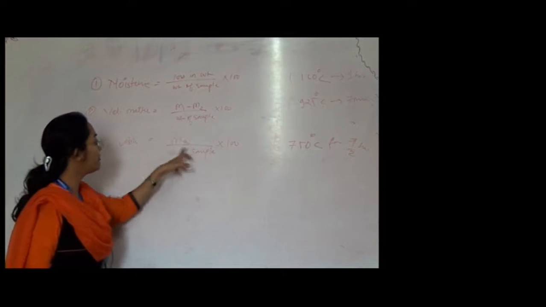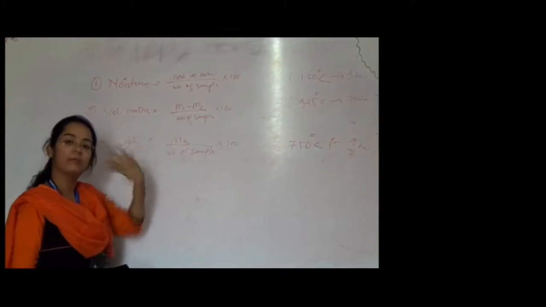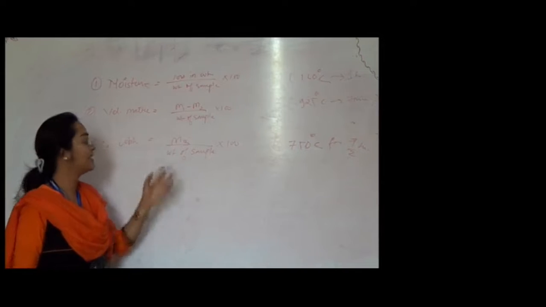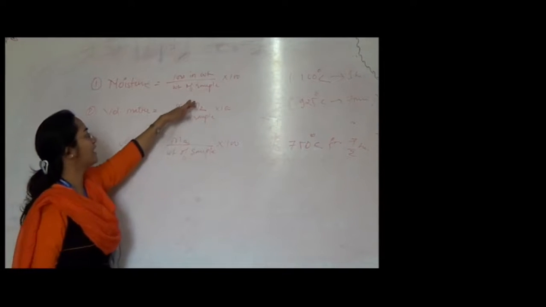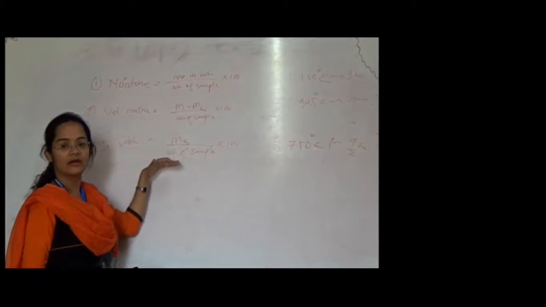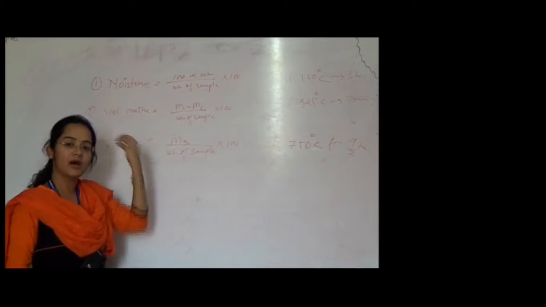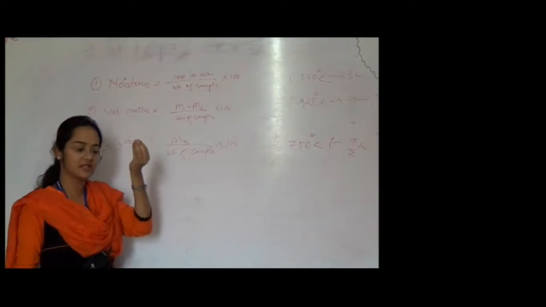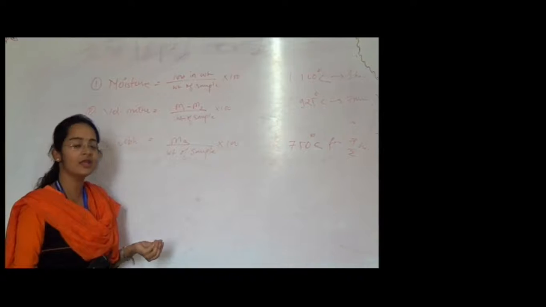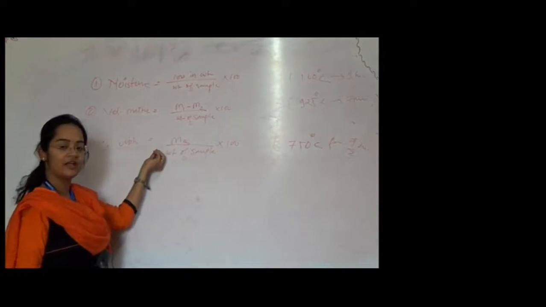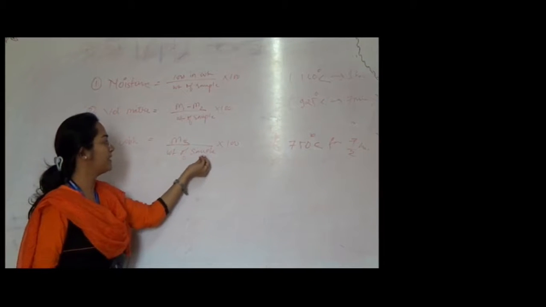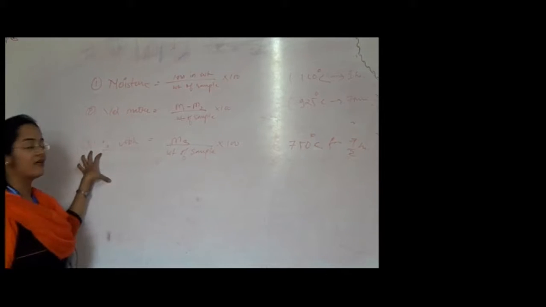So whatever weight is obtained after burning the coal, whatever is remaining, that is our M3. So there is no need to take M2 and M3 again and again. It is just after burning at 750 degrees Celsius, whatever particles are remaining, that is our M3 weight, divided by weight of sample into 100. It determines our percent ash.